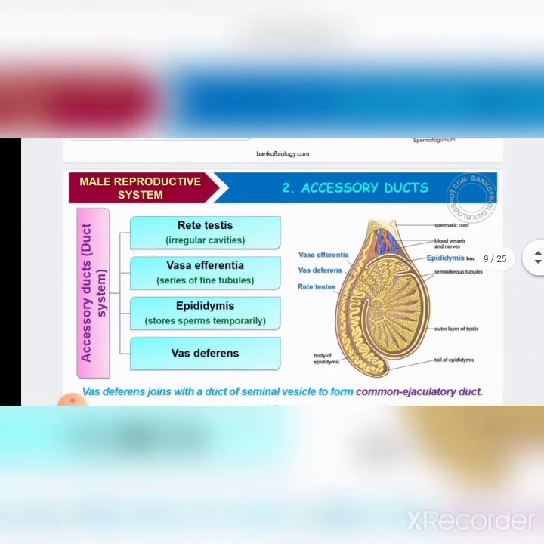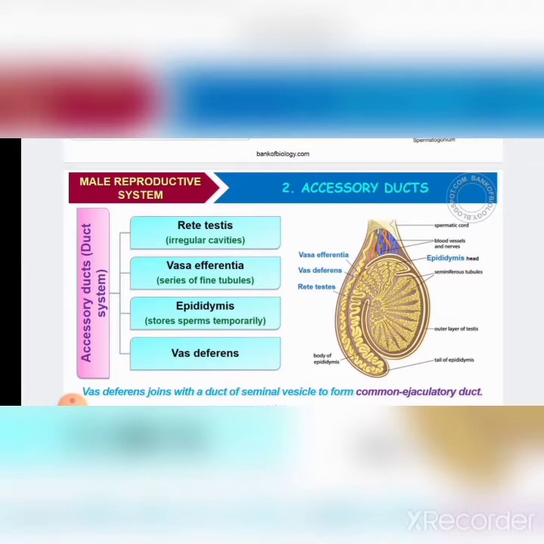So let us start with rete testis. Rete testis is a network of tubules which carry sperms from the seminiferous tubule to the vasa efferentia. Clear? This vasa efferentia connects rete testis to the epididymis. The epididymis is a complex tube-like structure in the scrotum which temporarily stores the sperms and also helps in passage of sperms. Next is vas deferens.